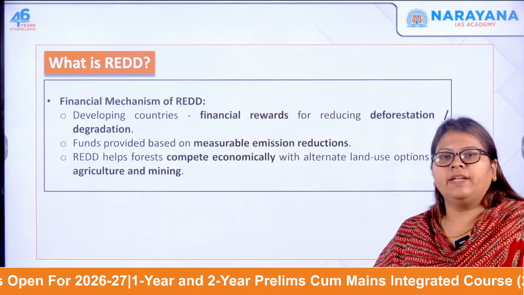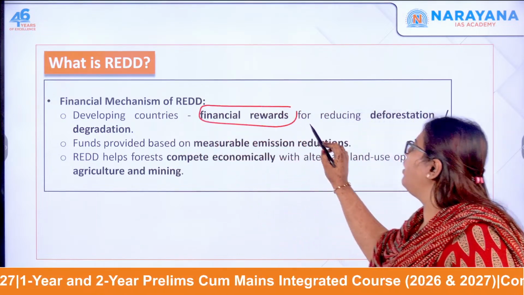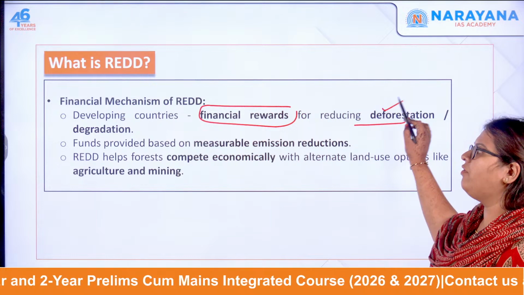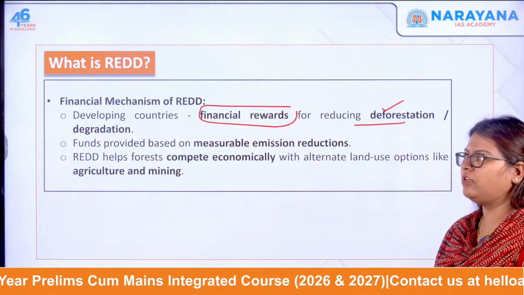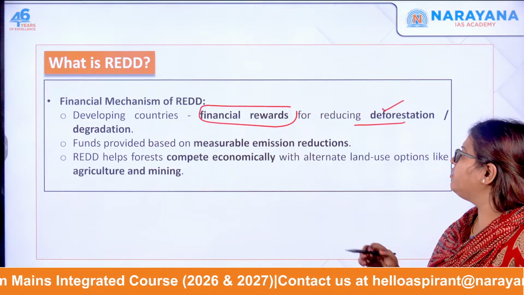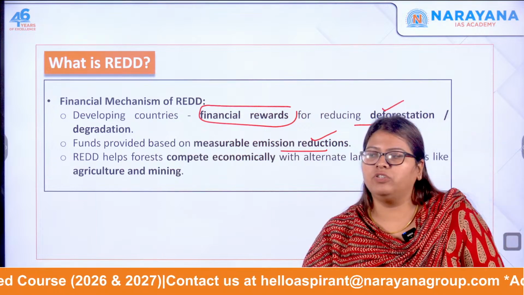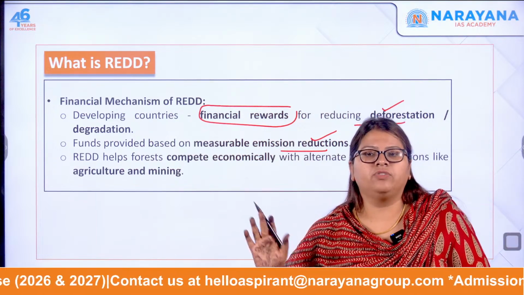So here under REDD, the developing countries actually get financial rewards when they reduce deforestation and degradation. Funds are provided based on measurable emission reduction. So whatever reductions you have done, you just show me and I will give you the funds. So this is what it is.